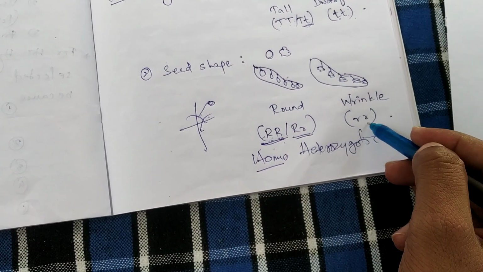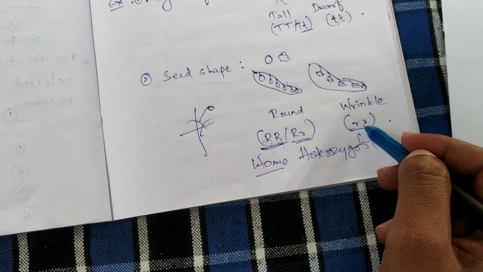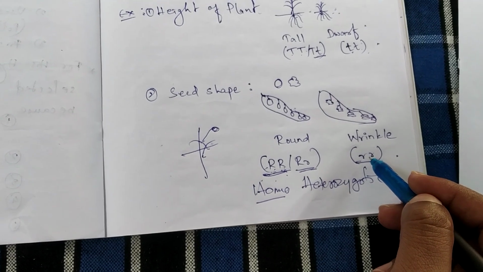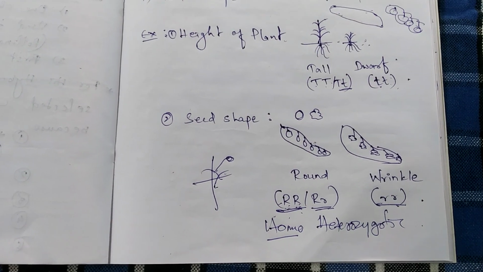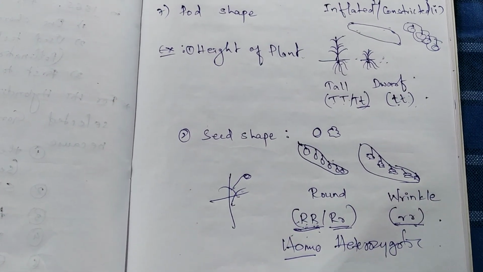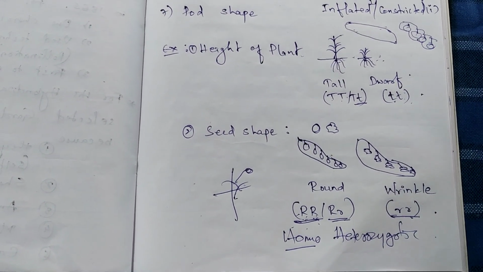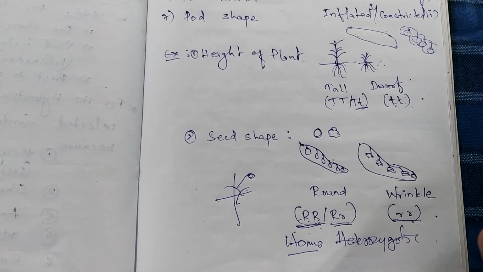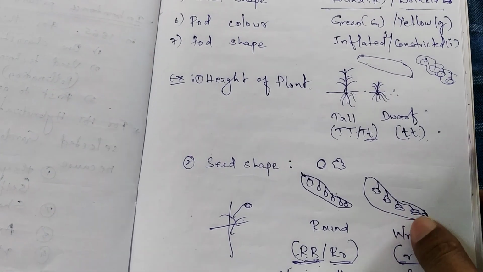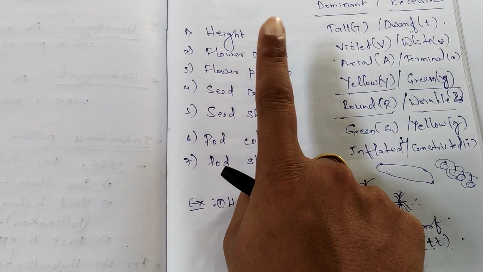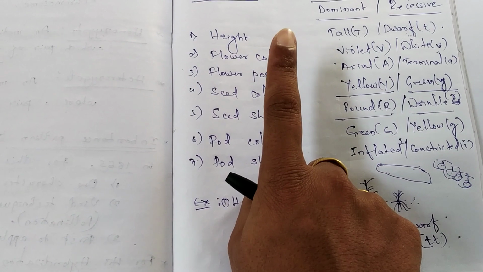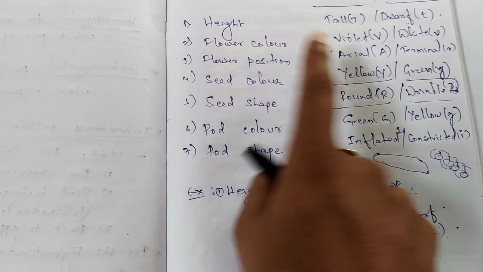So to express the complete recessive, both genes must be present as homozygous recessive. Then only the character is going to be expressed. Based on this, Gregor Johann Mendel started the hybridization experiment. In our next video, let us continue with monohybridization. Each time he conducted only one experiment with respect to one character. So based on that, let us study in our next video. Thank you.